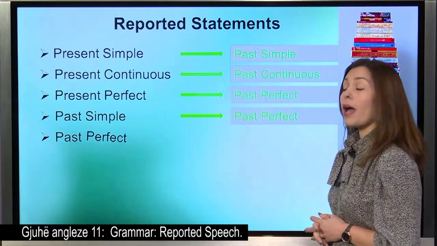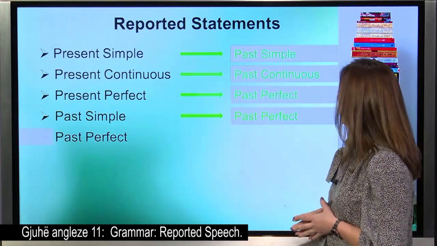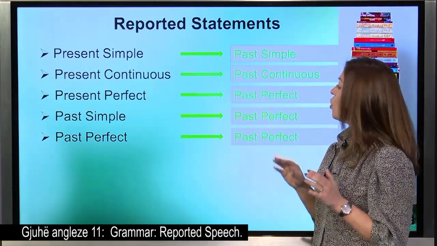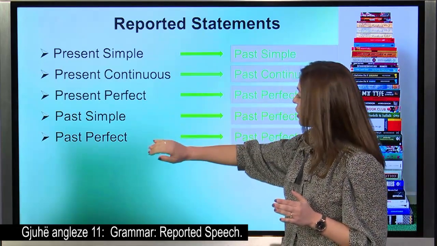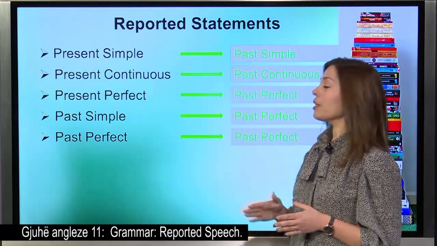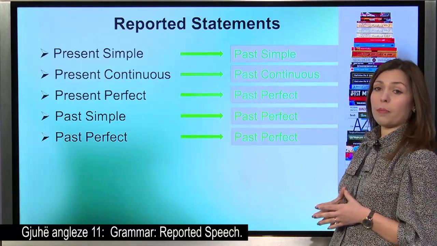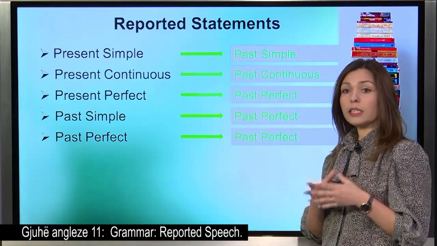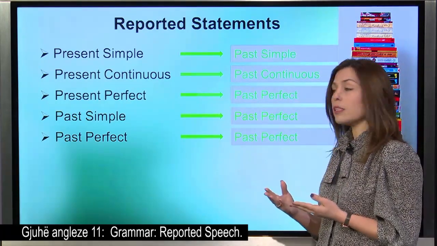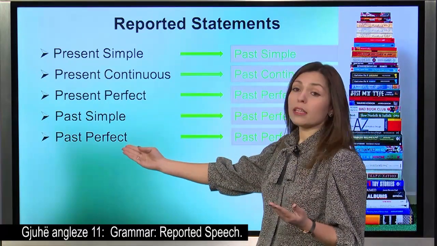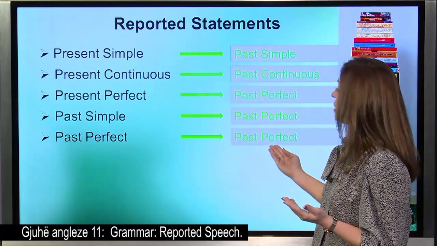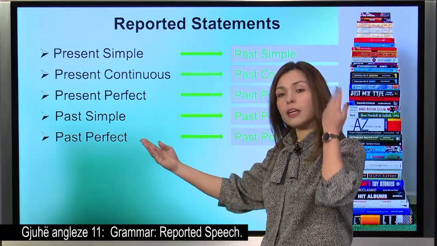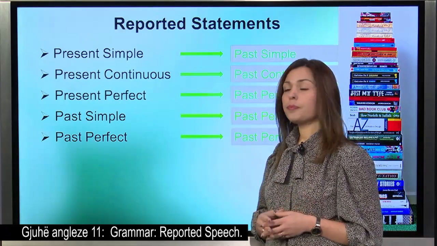Continuing, a past perfect is going to remain a past perfect. So, please focus a little bit here. We have got present perfect, past simple, and past perfect, and all three of them become a past perfect. And that is why we said whatever is in the present becomes a past. But if it is in the past, then it is going to remain like that, whereas the past simple is in the past, but we go again one tense back.